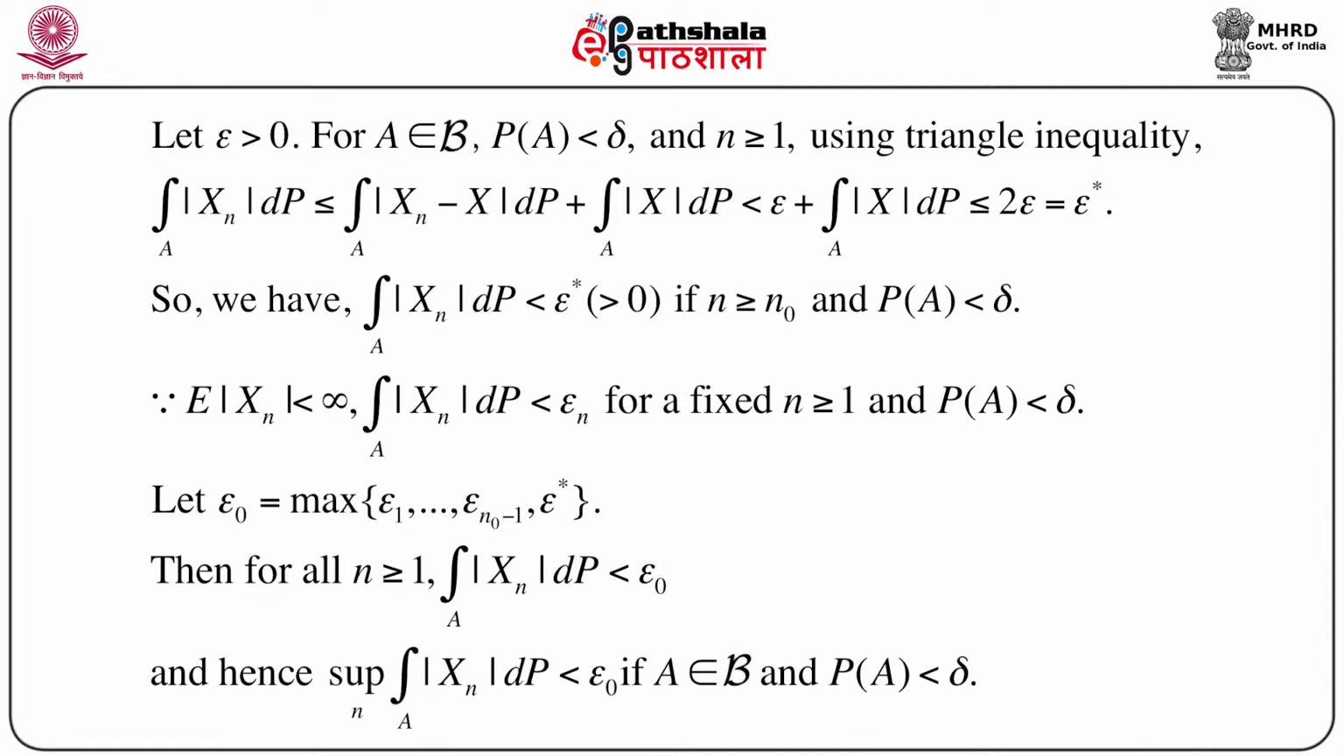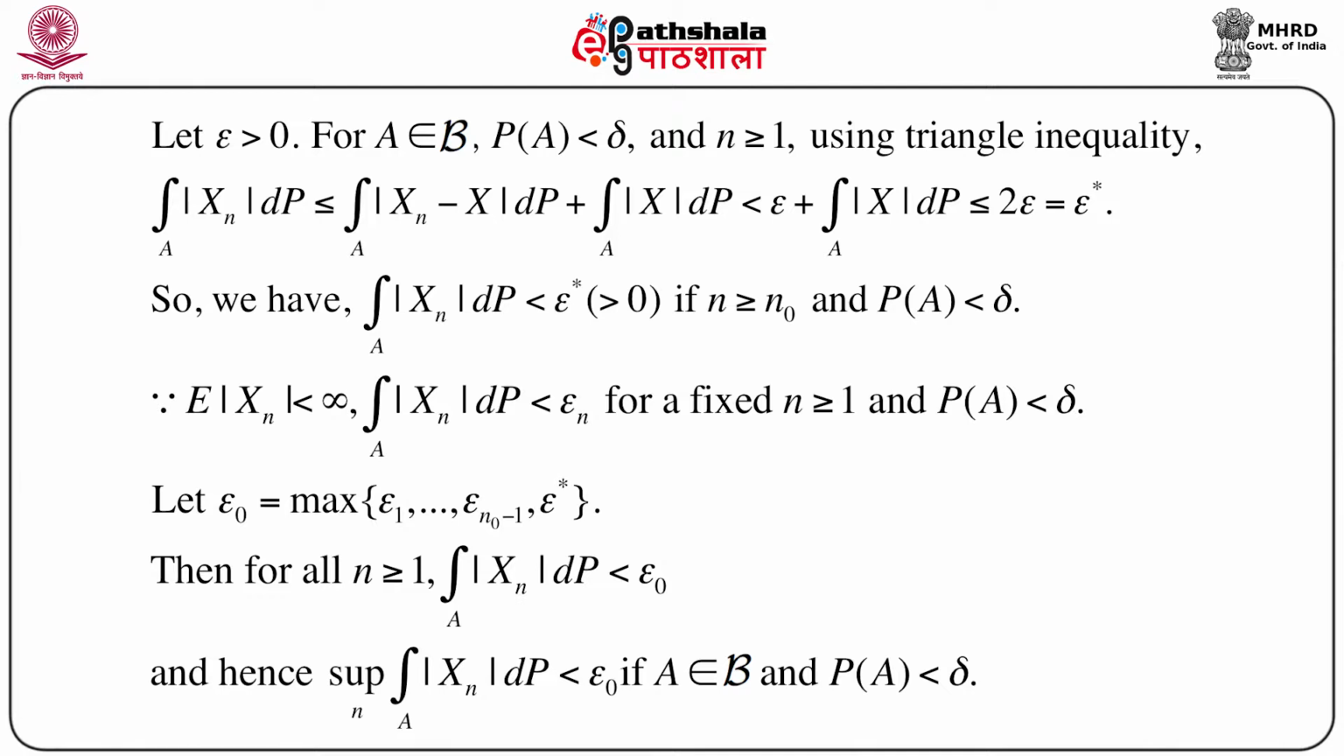So we have integration of |xn| dP over A is less than epsilon star. Again, epsilon star is nothing but 2 epsilon, so it is arbitrarily small and positive if n is greater than or equal to n naught and probability of A less than delta. So because we are considering this convergence of xn to x, and naturally this holds, we can think of convergence for a large n and larger than n.